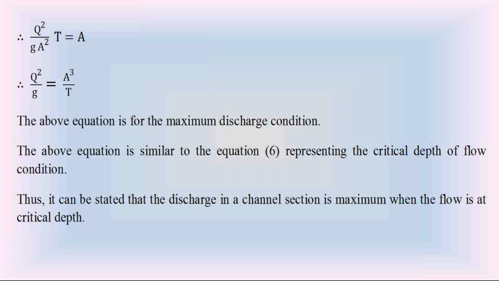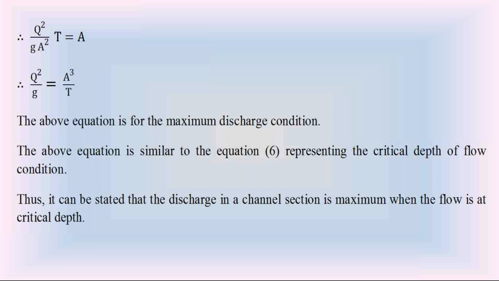At a critical depth, the specific energy is minimum. So the discharge is maximum either at a critical depth or at the minimum specific energy. So this is the concept of specific energy and critical depth in open channel flow. With this, the concept is completed. If anybody has a doubt in this specific energy and critical depth, please ask me.